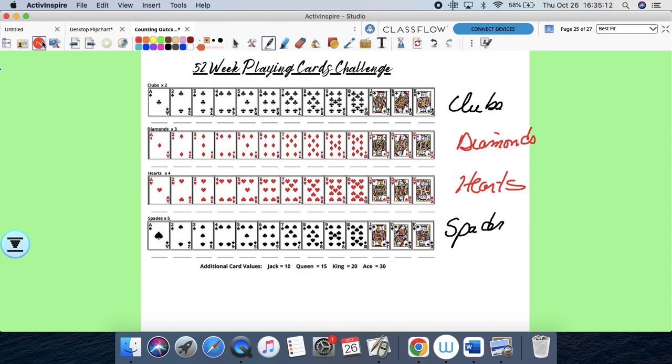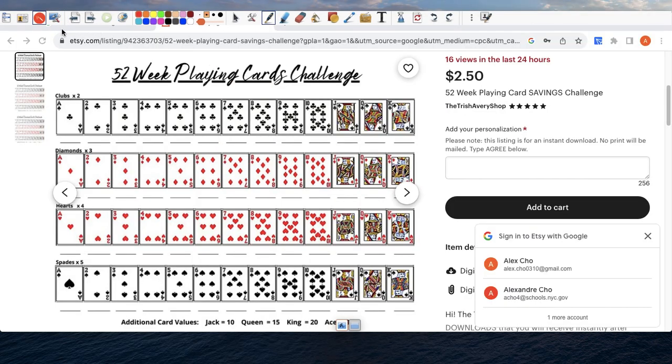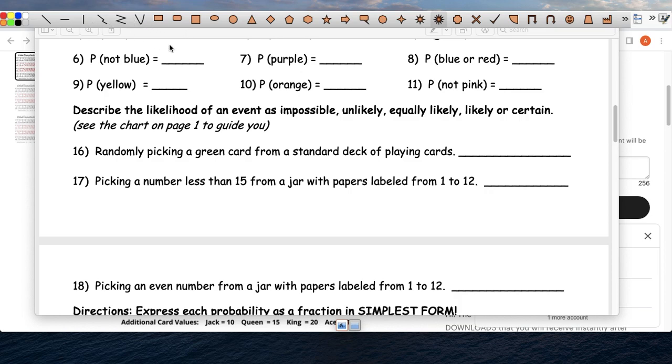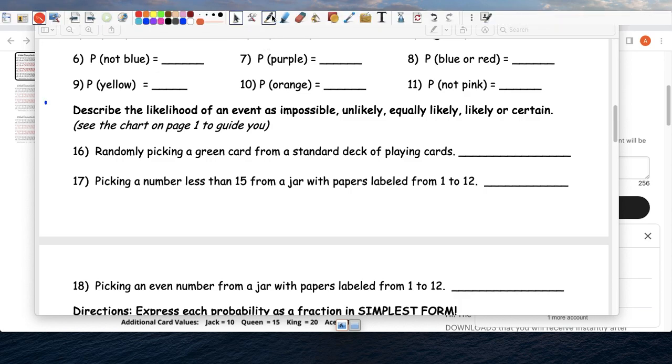There is no green here. So it says here the probability of picking a green from a deck of cards, it'd be 0%.